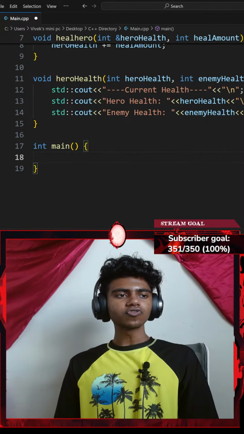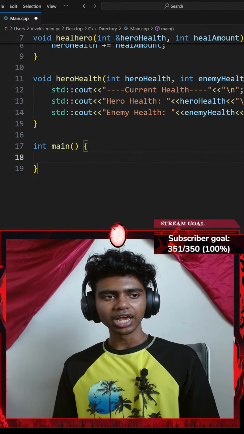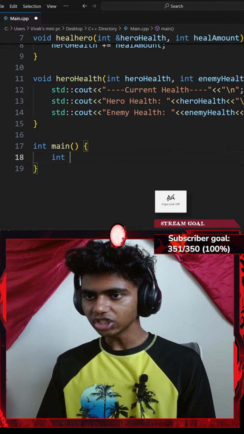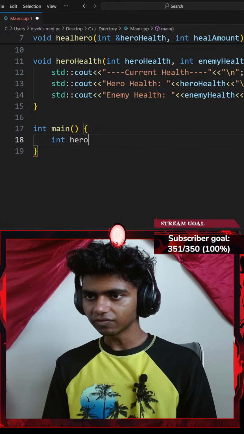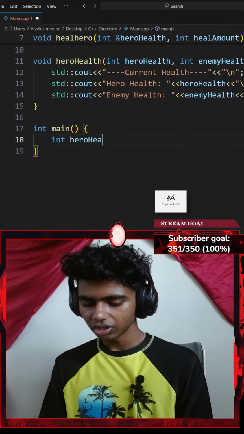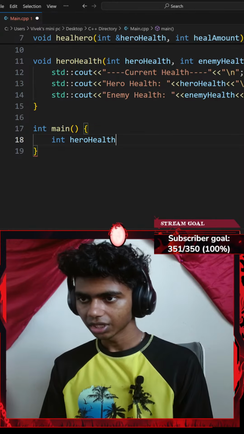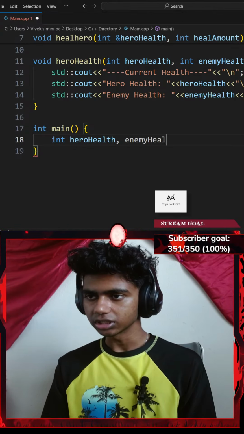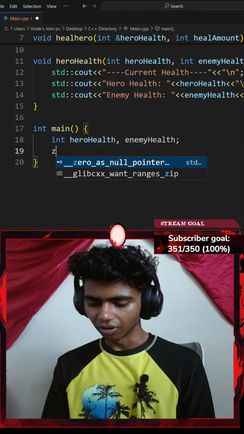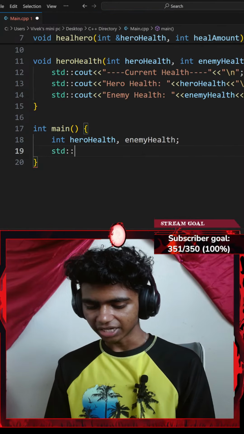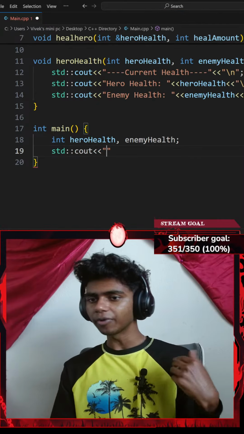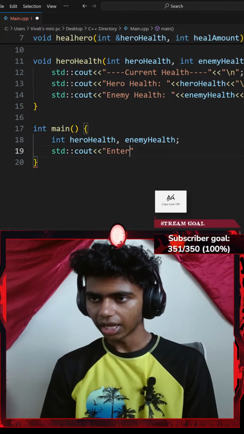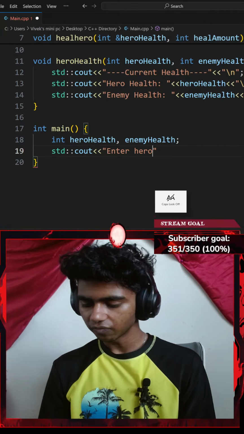Okay, ask the user for the hero starting health and the enemy starting health. So let me go with something like an integer variable for something like hero health. So I could go with hero health. Okay, and then let me go ahead and add one for enemy health as well. Ending with a semicolon. Next up, let me add a standard console output with an insertion operator. I want to insert something. Let me go ahead and insert something like enter hero's health.